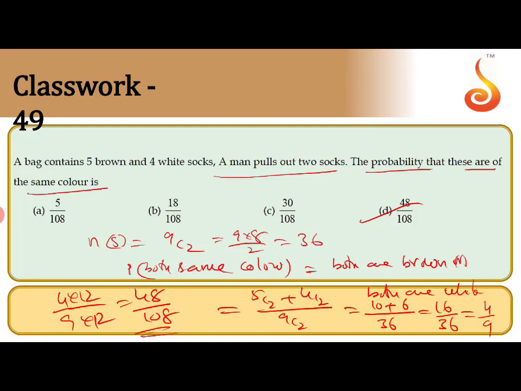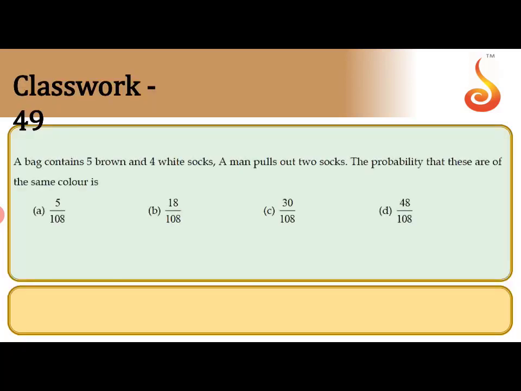Clear now? Both are the same color means both are brown or both are white. That means 5C2 plus 4C2 by 9C2, so the answer will be 4 by 9. Do you understand this one? Both are brown or both are white means 5C2 plus 4C2 by 9C2 is the probability. Answer D is correct.